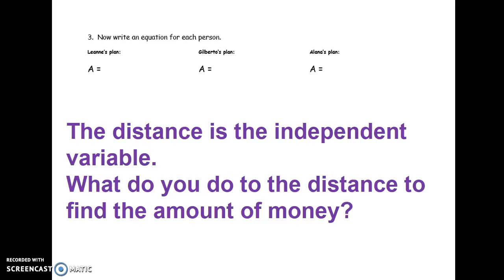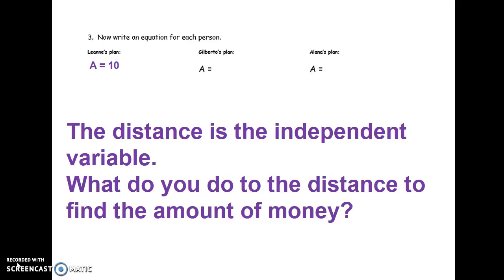Now, I'm going to show you the answer for Leanne's, so if you want to try it on your own first, you can pause the video. But I'm going to do that one first. When Leanne collects money, she only collects $10. So her equation is A equals 10, because it's always $10. Now you can try to write the equation for Gilberto and for Alana.